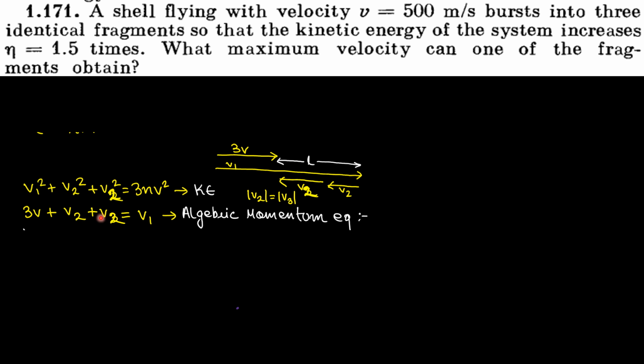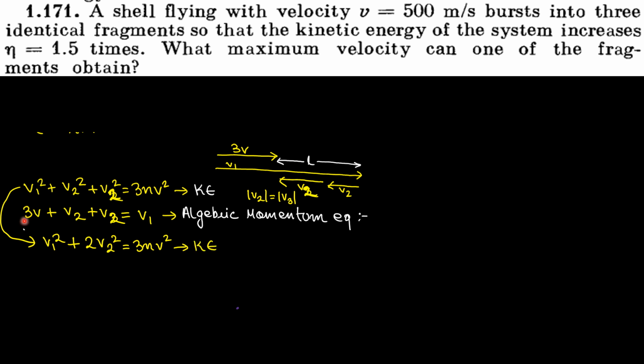And how many variables? Two variables. v1 and v2 are the only variables, no? V is given in the question and n is also given in the question. We have two equations and two variables. So this equation can be written as v1 square plus v2 square plus v2 square, which is nothing but 2v2 square, is equal to 3nv square. This is nothing but the kinetic energy equation.